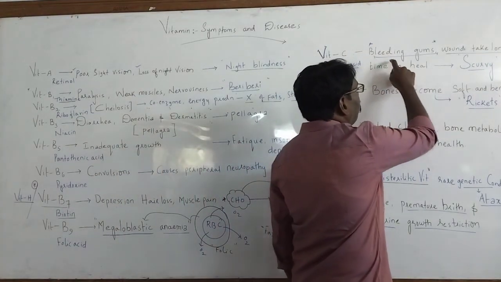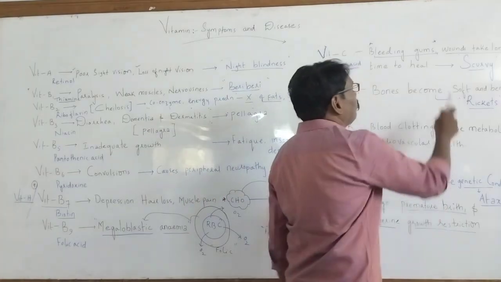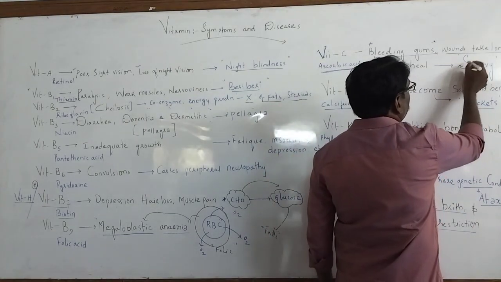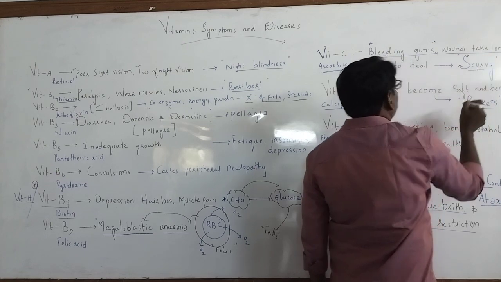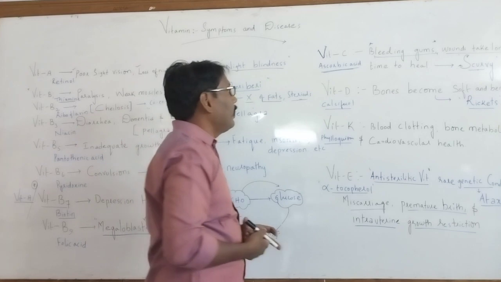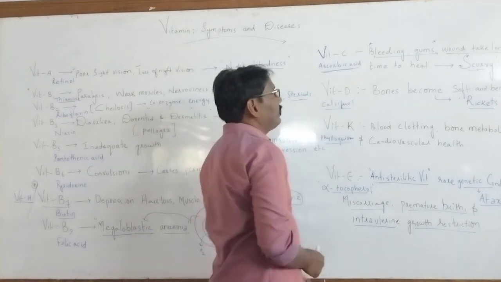If bleeding occurs and wounds take a long period of time to heal, we call such a disease scurvy. So scurvy is a disease commonly found in the deficiency of which vitamin? Vitamin C. Right. So we have another vitamin by the name vitamin D.